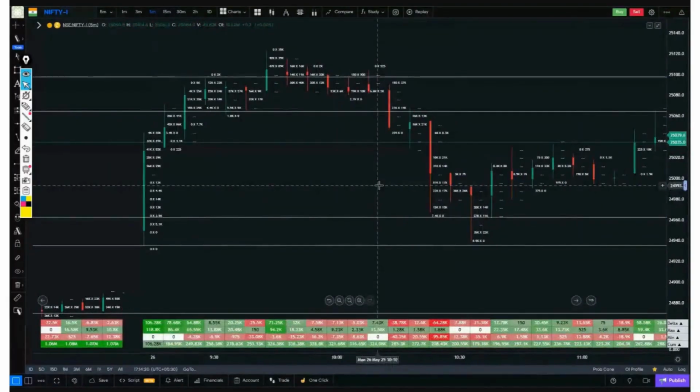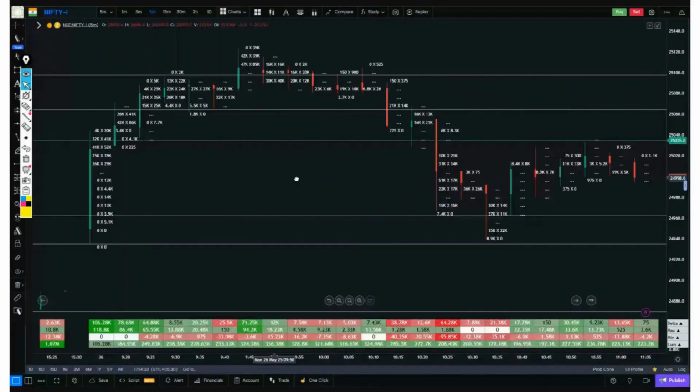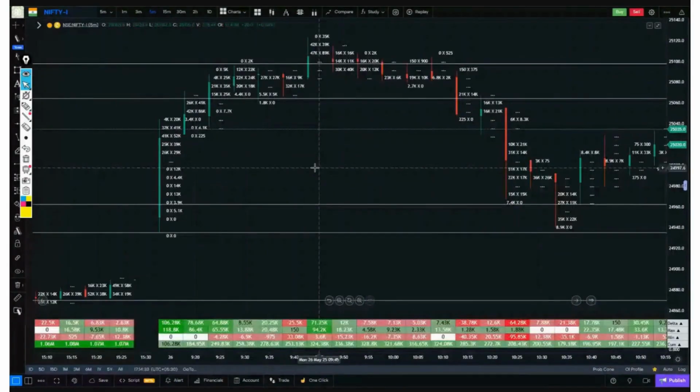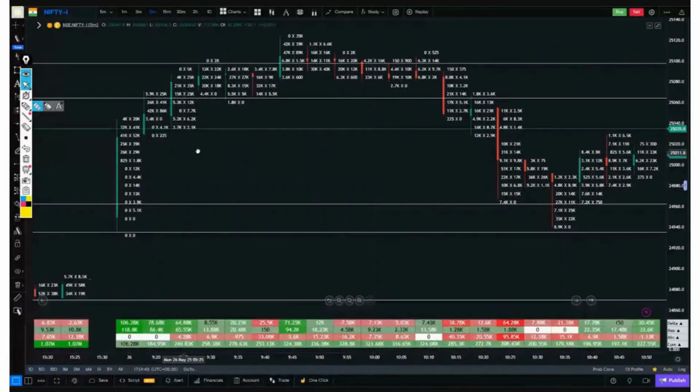Now, before we learn how to properly read the footprint, we should know what delta is. Because it's been 6 months since this webinar started, and for 6 months, we have been learning just one thing, and that is how to read the footprint with the help of delta. Now, how is this delta formed?